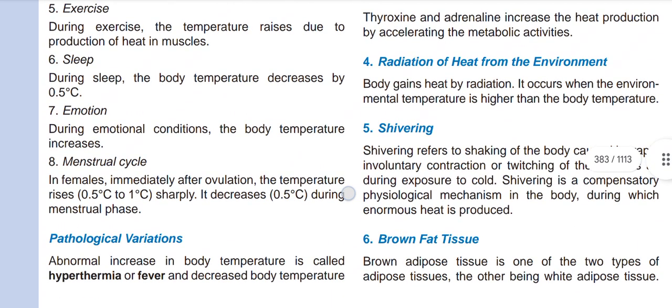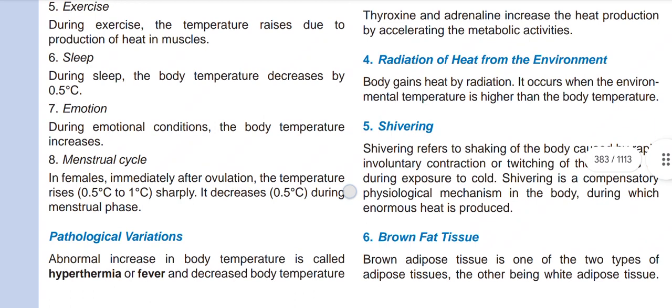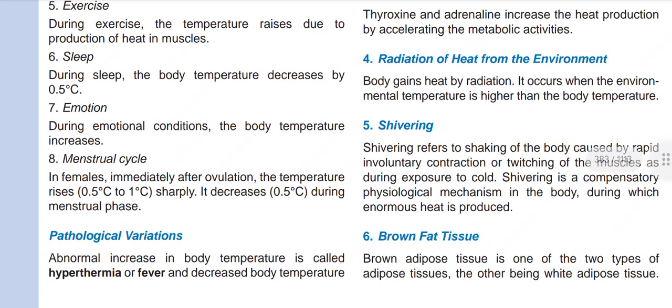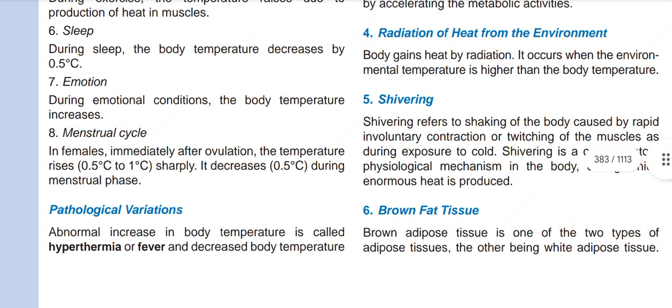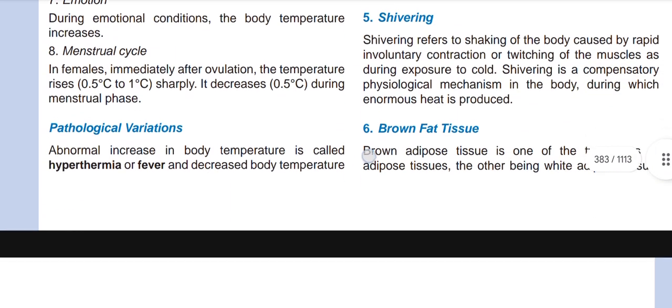And sleep. During sleep, the body temperature decreases by 0.5 degrees Celsius. And emotion. During emotional conditions, the body temperature increases. Menstrual cycle. In females, immediately after ovulation, the body temperature rises sharply by 0.5 to 1 degree Celsius, and it decreases by 0.5 degrees Celsius during the menstrual phase.